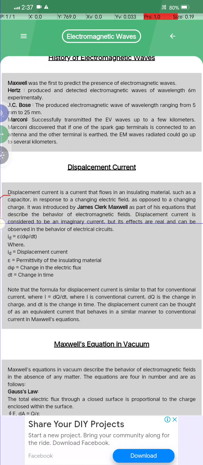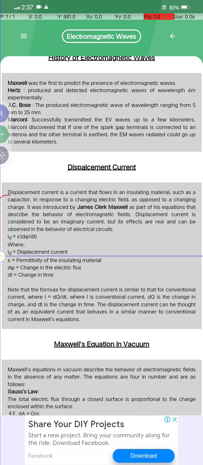Displacement current is considered to be an imaginary current, but its effects are real and can be observed in the behavior of electrical circuits. I_d = ε₀ dΦ_E/dt.